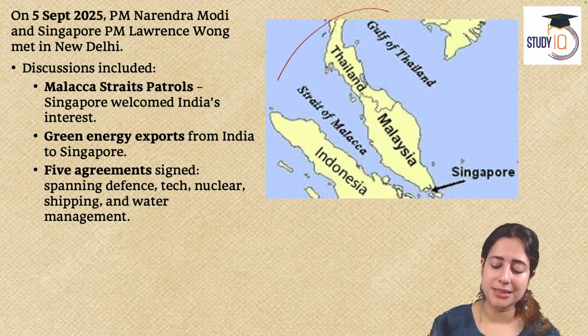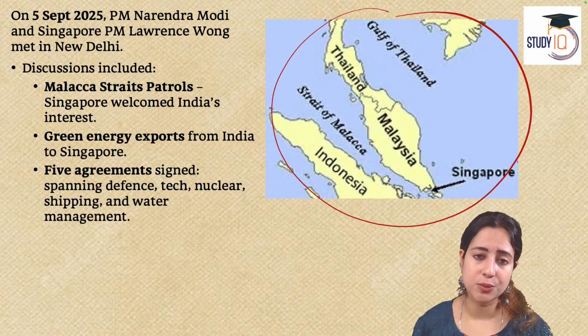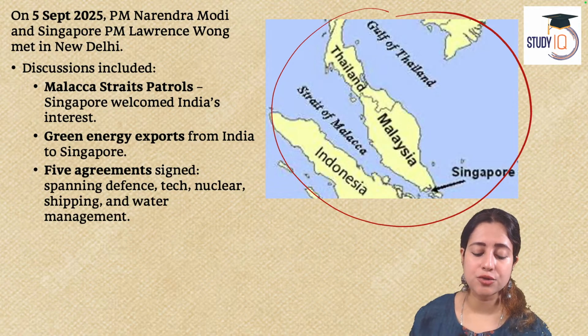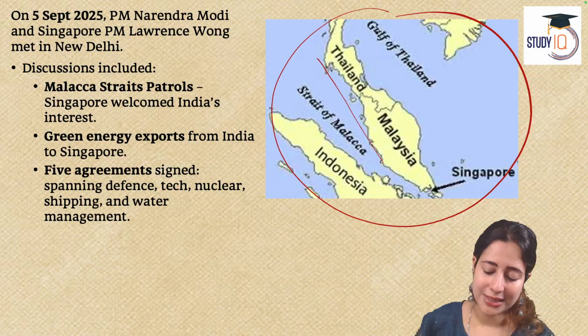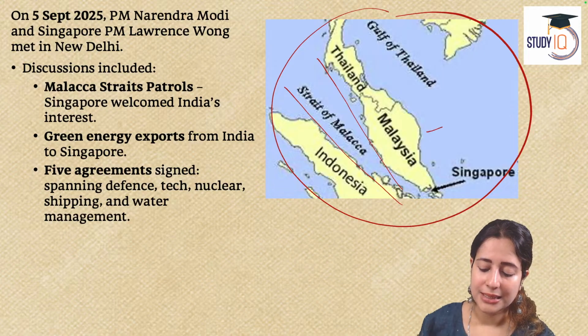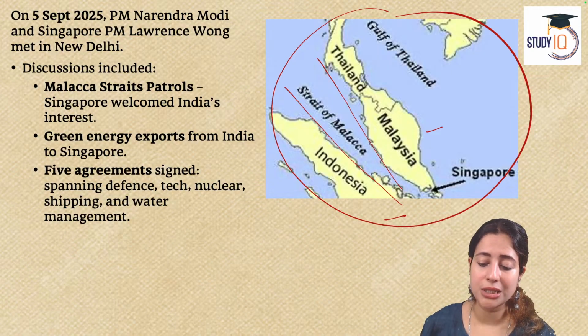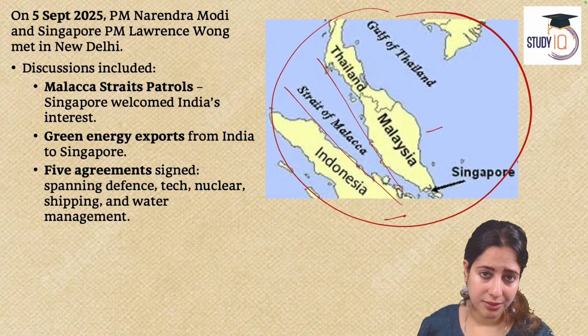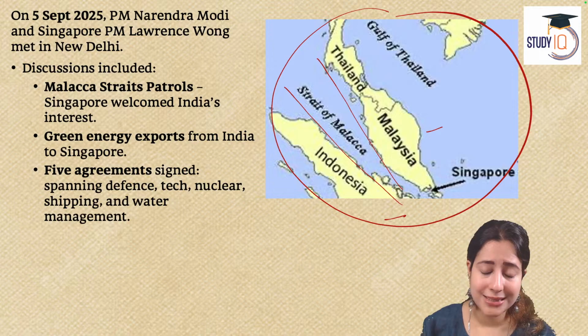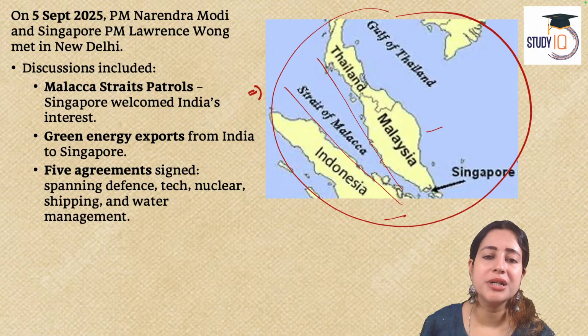Okay. Now here there is one more development that has taken place. Now this might come next year in prelims as places in the news, because the place in the news in the article is the Strait of Malacca. Now Strait of Malacca is that key corridor you can see that is passing between Indonesia and the Malaysian archipelago. So now both the governments are saying that we should try to protect the Strait of Malacca in a big way. In fact, the Singaporean leader has supported the argument of India that India will do everything to provide safety and security of Strait of Malacca, because India wants better patrolling and monitoring of this area.